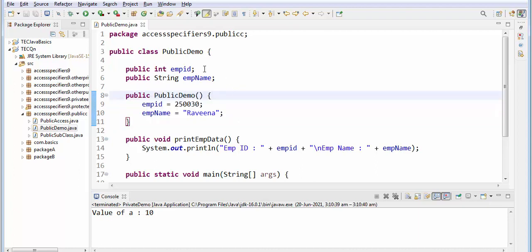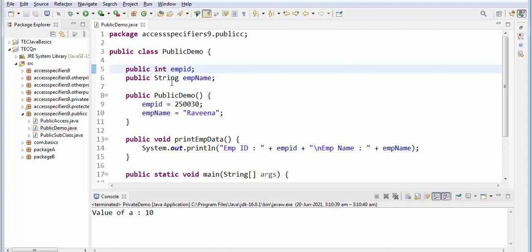So I told instance variables cannot be initiated there itself. There itself means here itself you can give directly, like here itself you can give the value. This is possible. But in the next line, like emp id, here you cannot give it like this, so it will throw error. So it is possible to give the value for the instance variable only within the constructor.